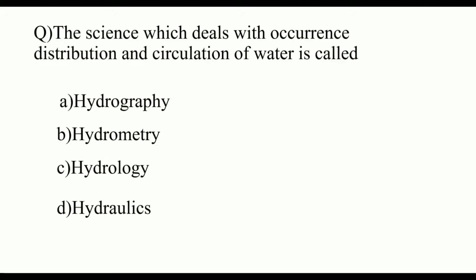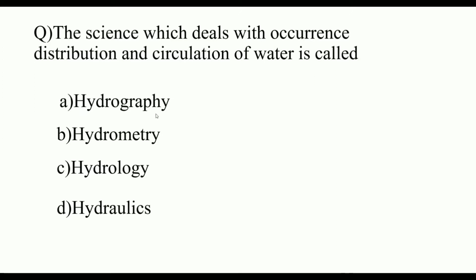First question: the science which deals with the occurrence, distribution and circulation of water is called A. Hydrography, B. Hydrometry, C. Hydrology, D. Hydraulics.